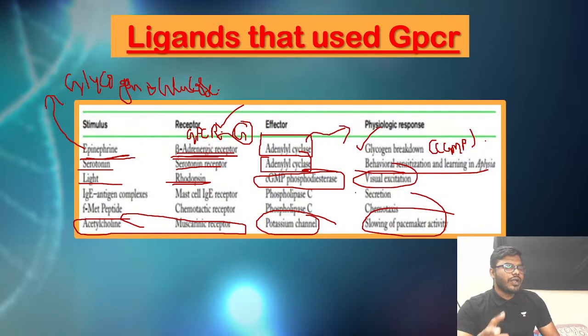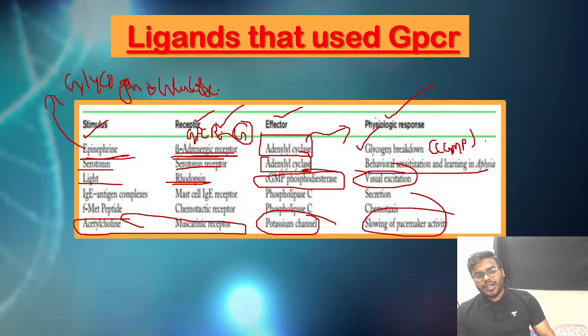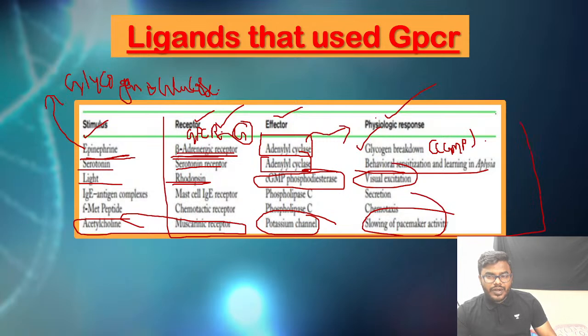So what is the statement you ought to understand from this slide? You have to understand the point that depending on the ligand or the primary messenger, everything is going to change. The receptor will be different, the effector molecule will be different, the secondary messenger involved is different. Most importantly, friends, the physiological response is entirely different. So what's the statement you ought to remember? Depending on the ligand, all the components are going to change.